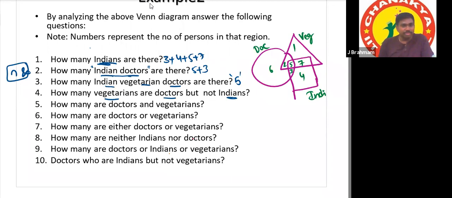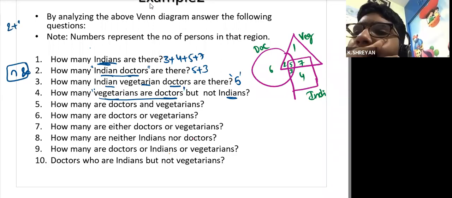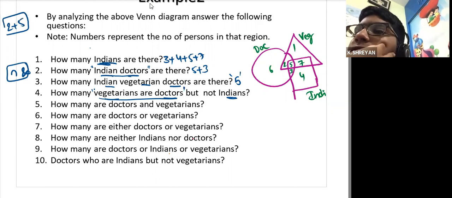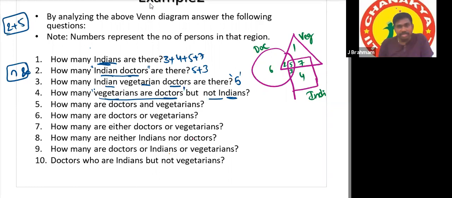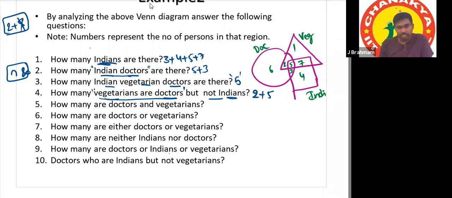So here do one thing. First write the common part for this. Write all the numbers for this. Vegetarian doctors are? 2 plus 5. So he had given not Indians, which means we can cancel 5. Then the answer is only 2. Actually it should be 2 plus 5, but because of this negation, we are removing this 5. It will be 2.